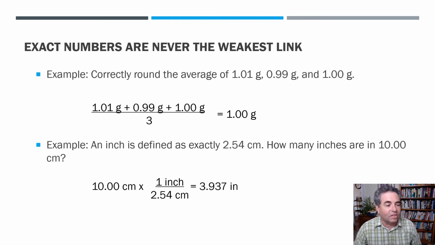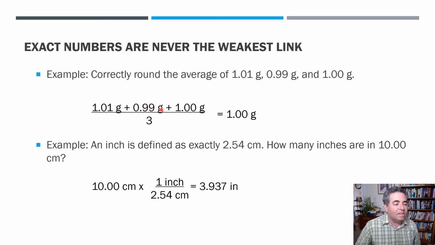Let's look at a couple of examples. Say you want to average these 3 numbers. Well, you're going to add the numbers up, and then you're going to divide by the count, the number of numbers that you're averaging. So that 3 is an exact number. That is not going to cut your average down to 1 significant figure, because this is not a measurement. It is a small count. It is an exact number.